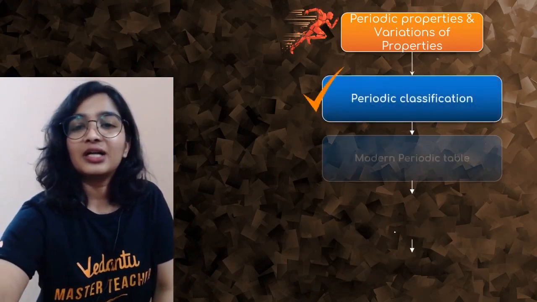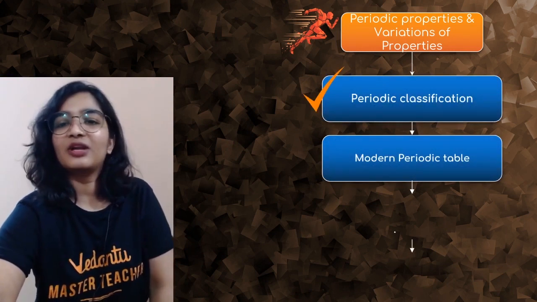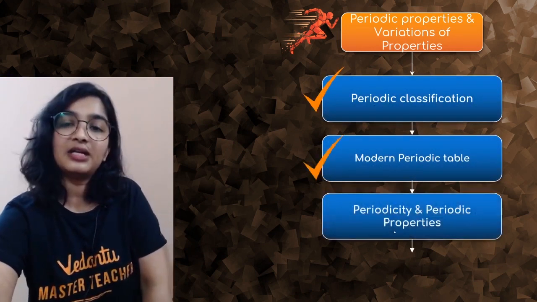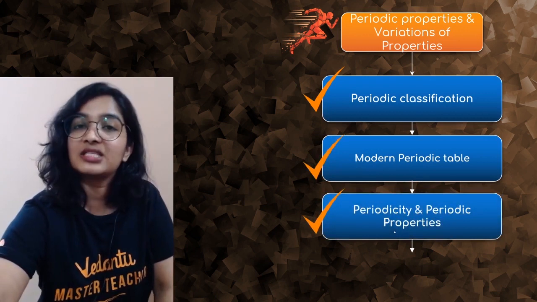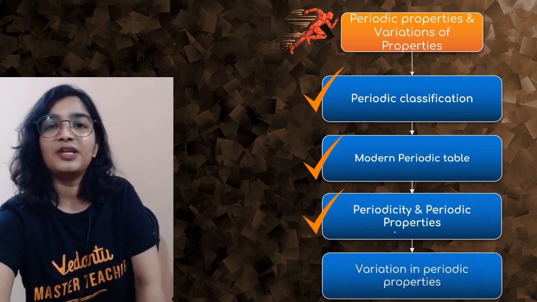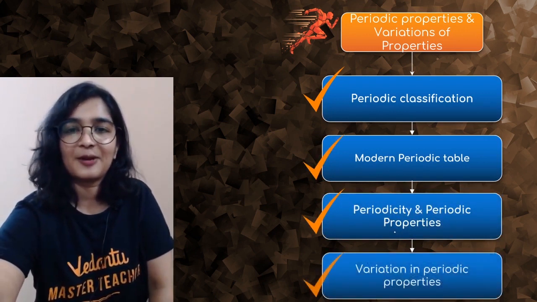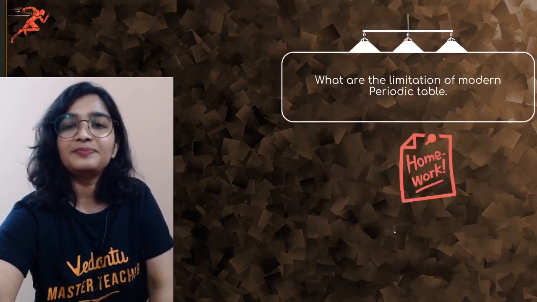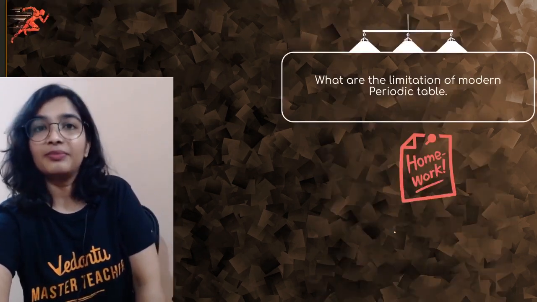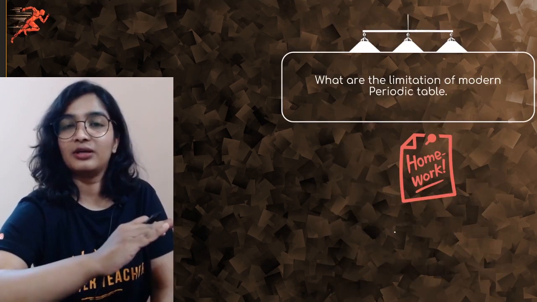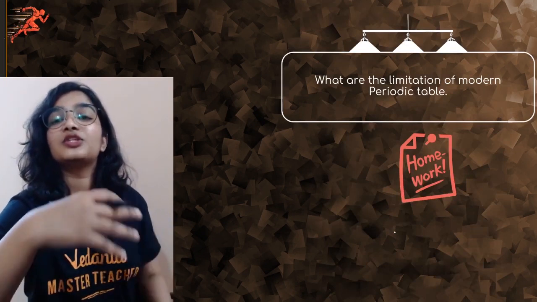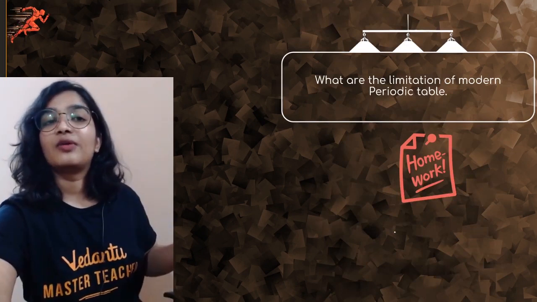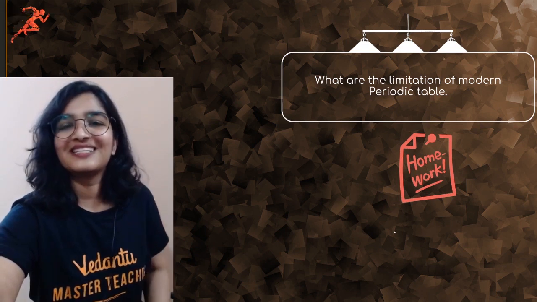So with this we are done with the first chapter. Periodic classification done, modern periodic table done, periodicity and periodic properties done, variation in the periodic properties also done. Here is your homework question. What are the limitations of the modern periodic table? Not Mendeleev's periodic table. So what are the limitations of the modern periodic table? Write the answer in the comment section.